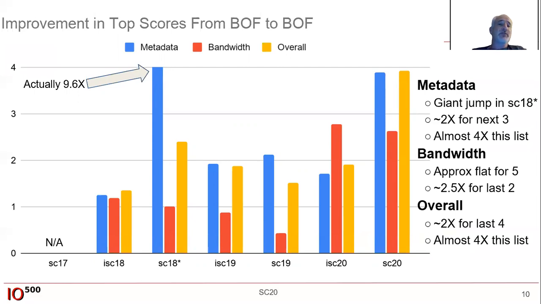And just looking really quickly at the improvement in the top scores from BOF to BOF. I actually cropped this graph at 4x. That one metadata score in SC18 was actually almost a 10x improvement. So what you can see about the metadata scores is that, aside from that giant jump, it was about 2x for the next 3 lists, then almost 4x this list. Bandwidth was approximately flat for the first 5 BOFs, about 2.5x for the last 2. Overall, we were doubling pretty regularly for about 4 BOFs in a row, doubling every 6 months for about 2 years. And then this list, almost a 4x jump in the overall score. So a really nice submission.